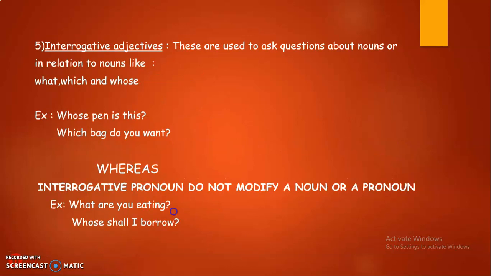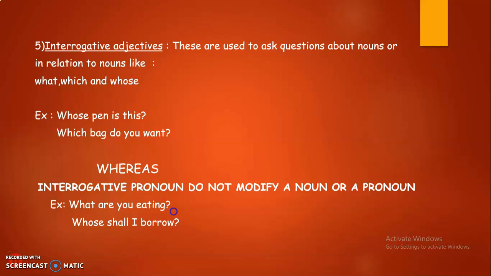Next, interrogative adjectives. These are used to ask questions about nouns or in relation to nouns, like what, which, and whose. For example, which bag do you want? Or whose pen is this? Whose book is lying on the table? Which ice cream do you want? What are we doing? We are asking questions related to the nouns.